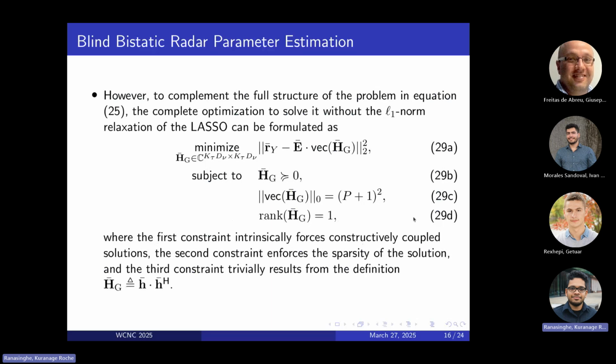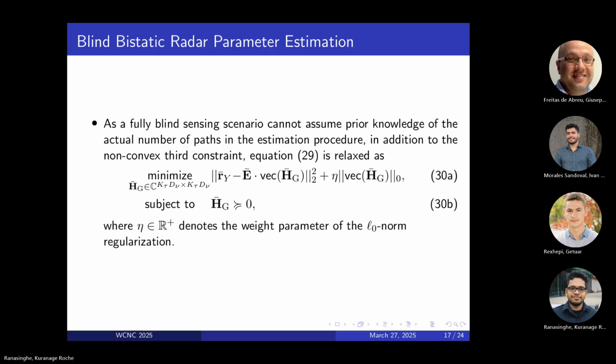We still have the lasso, but we now enforce that the rank of this Hg is 1, and that we also incorporate a zero norm approximation such that we now enforce the sparsity of the system. So as you can see, this problem is now completely non-convex, and we need to find a way to solve it, convexify it, and solve it.